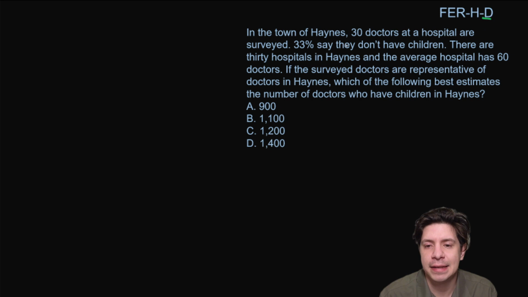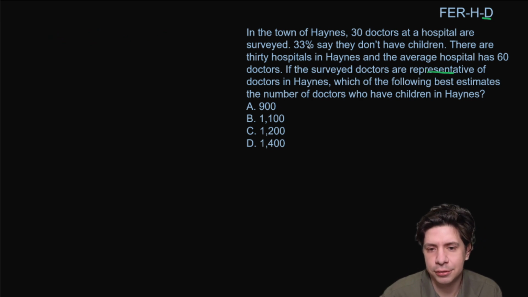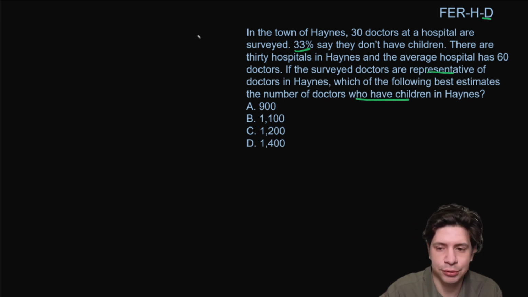In the town of Haines, 30 doctors at a hospital are surveyed. 33% say they don't have children. There are 30 hospitals in Haines, and the average hospital has 60 doctors. If the surveyed doctors are representative of doctors in Haines, which of the following best estimates the number of doctors who have children in Haines? So basically we're told that 33% of doctors don't have children. And it's asking for the number of doctors who have children. So that would be 67%.